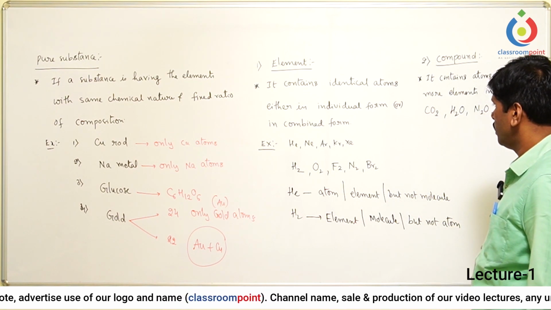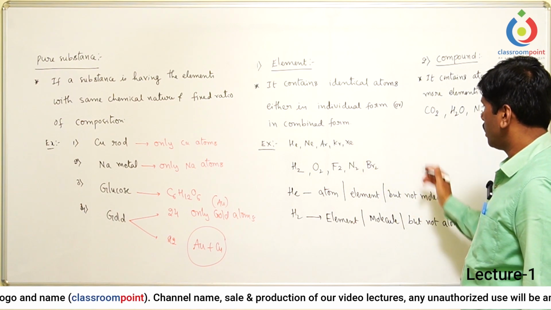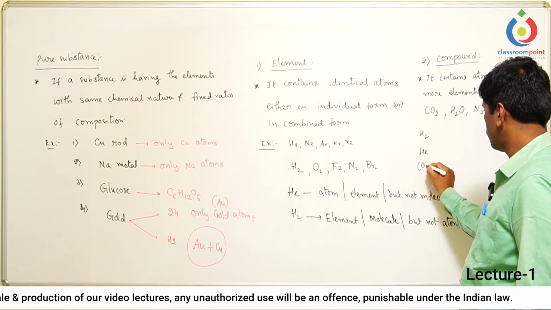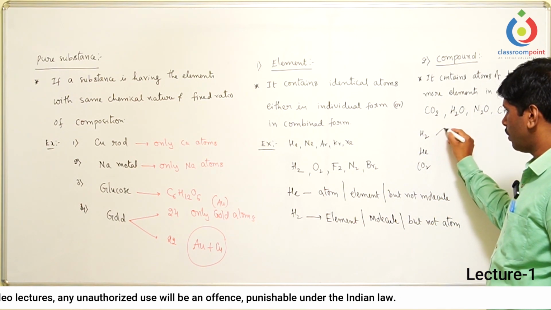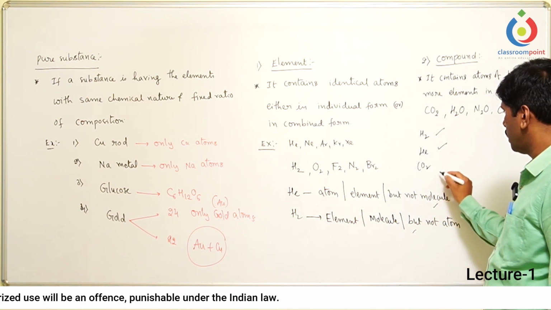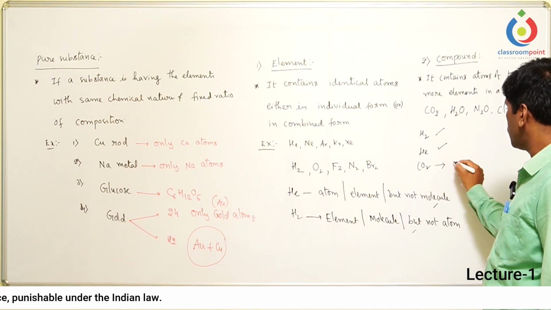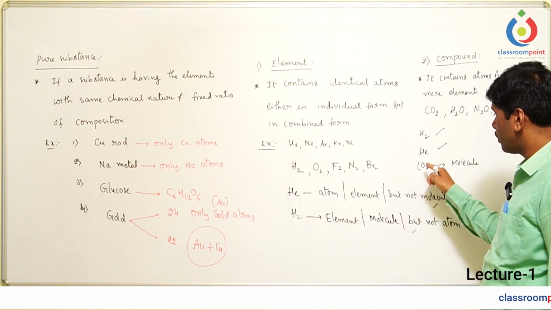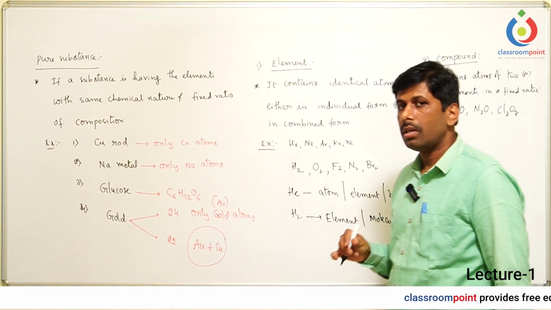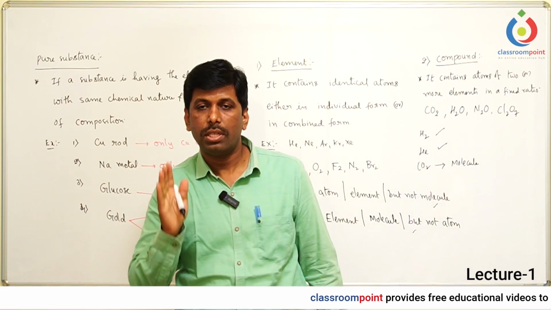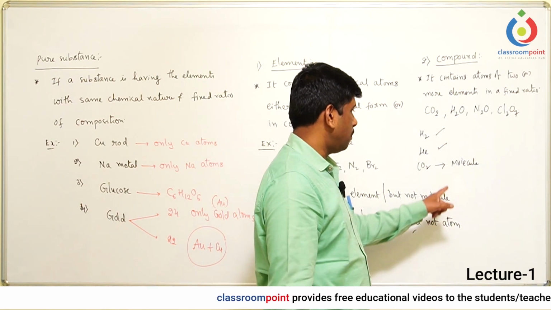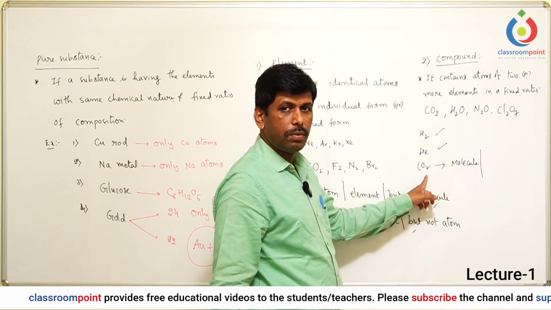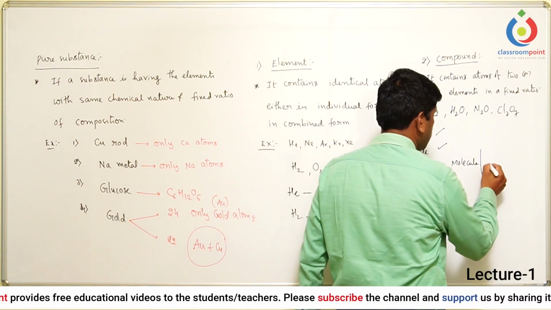Then the question is, how to differentiate element and compound here? As I said earlier, H2, helium, CO2. Hydrogen we discussed already, helium also. What about CO2? CO2 is a molecule. Why is it called a molecule? Because attraction forces are present between the atoms. Wherever attraction forces are present between the atoms, they are all called molecules. And how many types of atoms are present? More than one type of atom is present, so it is called a compound.